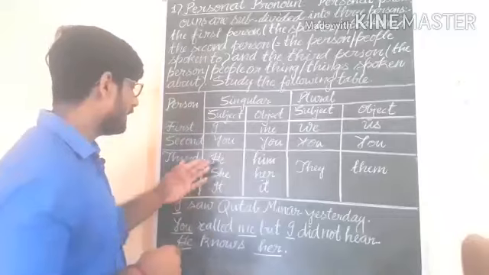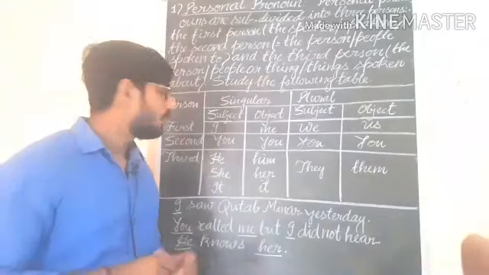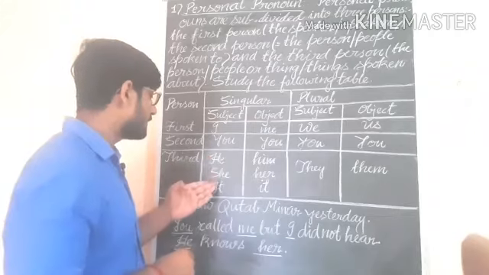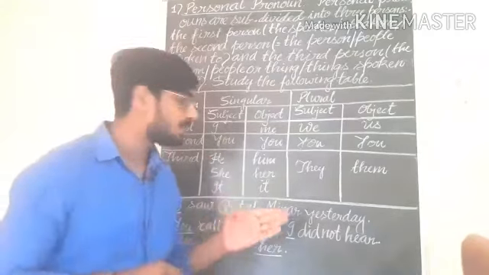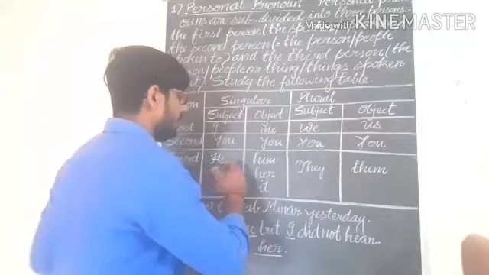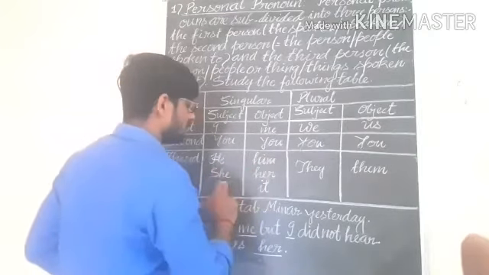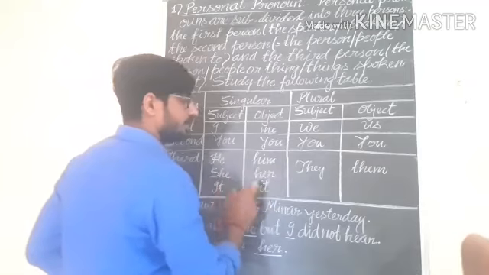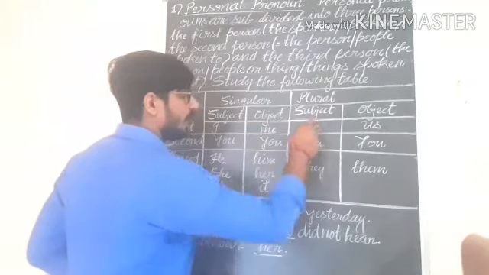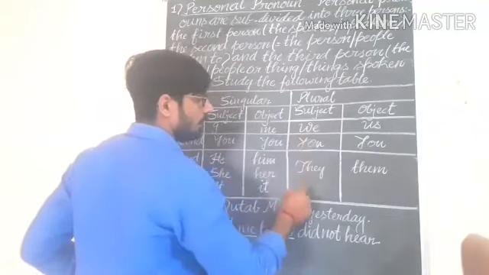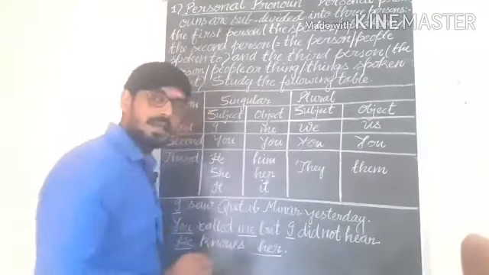In third person he, she, it. He will be used as a subject, she will be used as a subject, it will be used as a subject, and afterward the object of he will be him, she object will be her, it. They will be used as a subject in plural and them will be as an object.